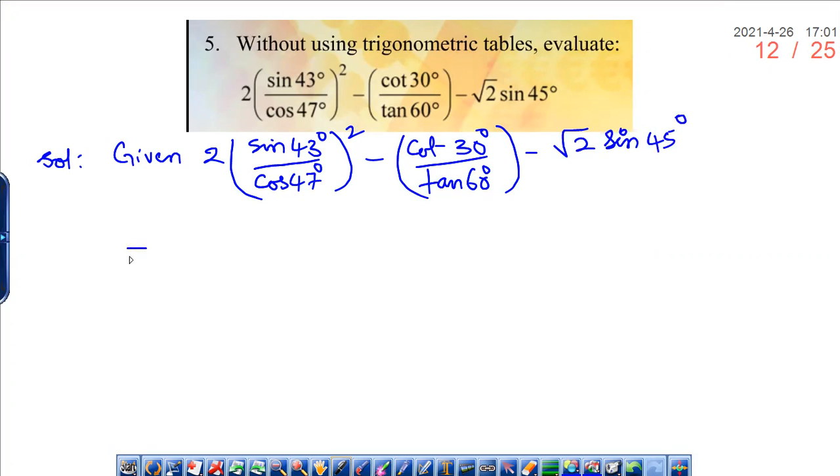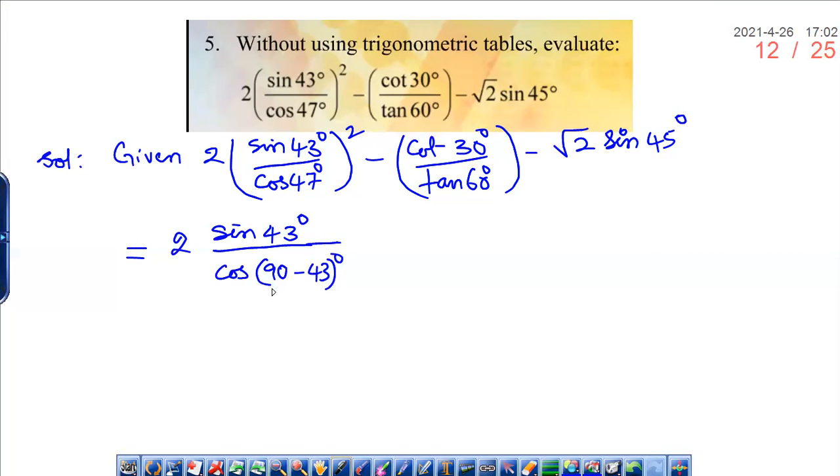Explain. Yes, sir. We need to convert cos 47 degrees as sine 90 minus 43 degrees. Snigdha, Dheeraj is telling that we need to convert cos 47 degrees into cos 90 minus 43. Can we do it?